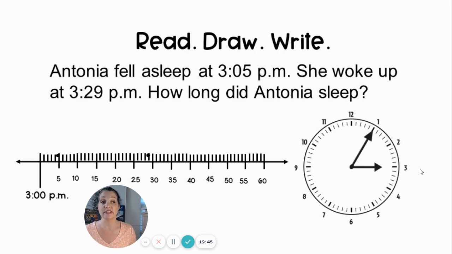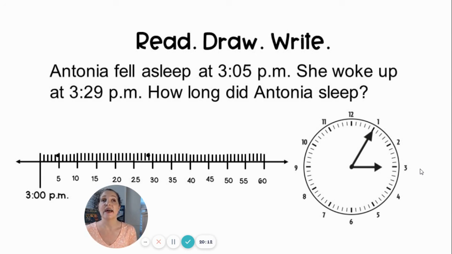So we're going to read this question together. Then you're going to draw it on your whiteboard or your paper or even a Jamboard if you have access to a Google Jamboard. And then you are going to type out your answer or write it down. When you've done all that, you can go down to the description box below and check your answer. I've put the answer in the description box.